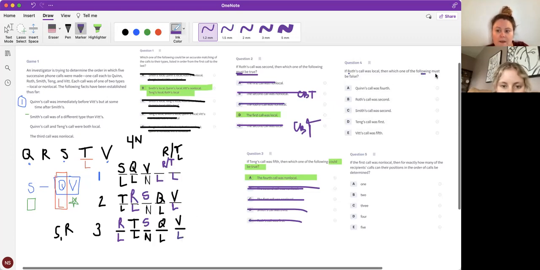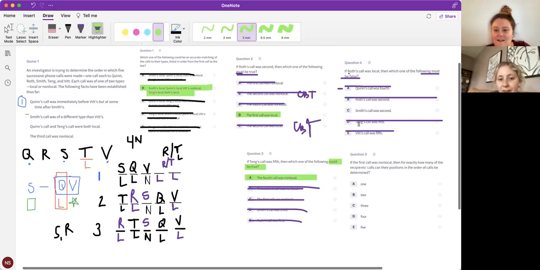All right. So which of the following must be false? So can Q be fourth? Does that have to be false? Nope, because it could happen. Excellent. What about Roth's call was second? No. That could happen. Smith's call was second. Can that happen? It cannot happen. I like that one. Can T's call be first? Yes, it can. And can V's call be fifth? Yes. Yay. Okay. All right.